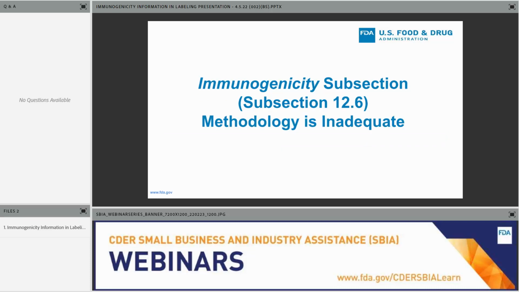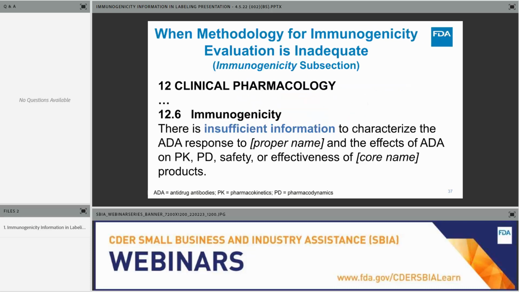This is the situation I'm describing on this slide and the subsequent slide, when the methodology is inadequate. If the methodology for the submitted immunogenicity evaluation is inadequate, which precludes the assessment of the ADA, the guidance recommends including this statement or a similar statement in the immunogenicity subsection to let folks know that there's insufficient information to characterize the ADA response.